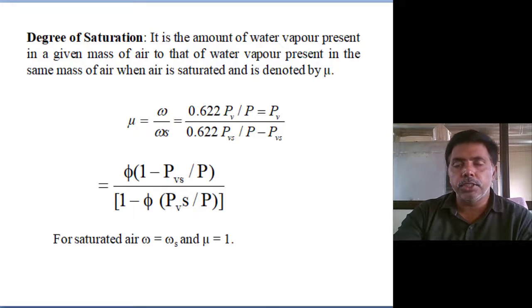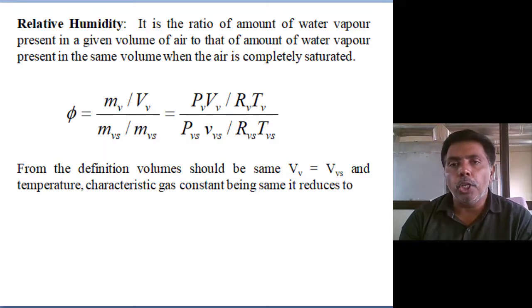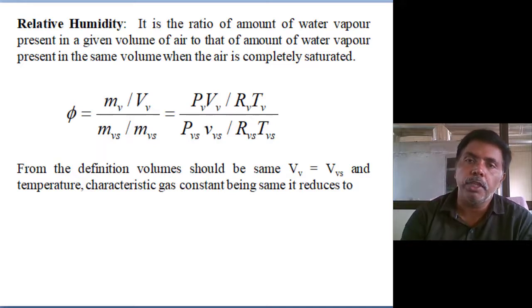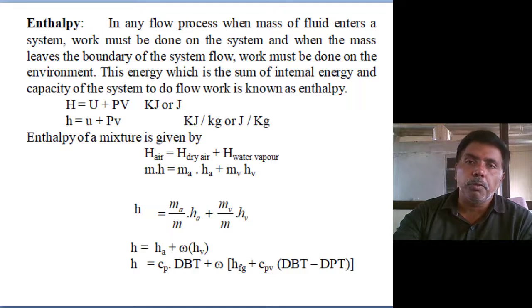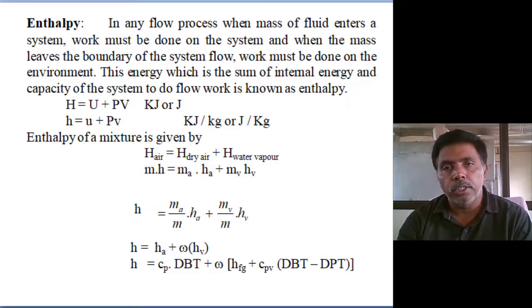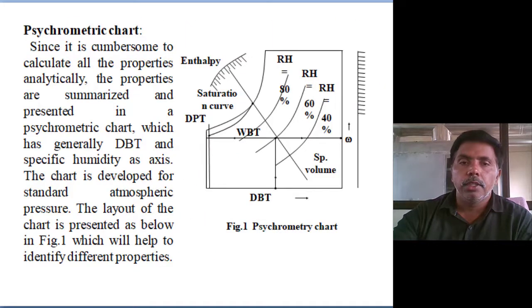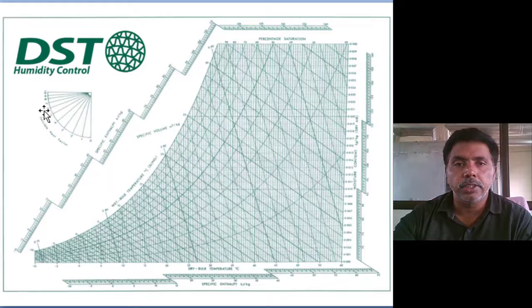Next, degree of saturation is a ratio. Relative humidity is the ratio between the mass of vapor per volume of air to the mass of vapor per volume of air at fully saturated condition. That's called relative humidity. Enthalpy: we know a flowing fluid has internal energy, and when it enters or leaves the system it has to do some flow work. Internal energy plus flow work is called enthalpy. This is a psychrometric chart. You see the DBT chart.